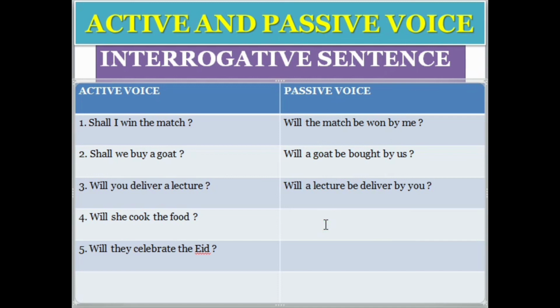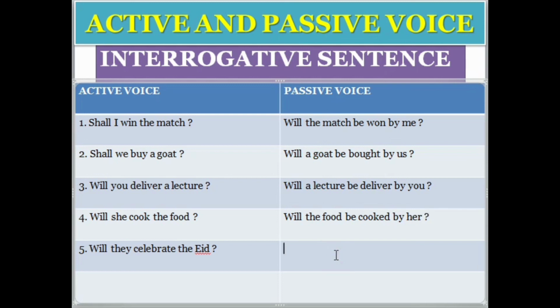Will she cook the food? So will is a helping word, she is the subject, cook is the verb, and the food is the object. So how to change? Will the food be cooked? The third form of cook is cooked. Will the food be cooked by her? And at the last we will have an interrogation mark as well.